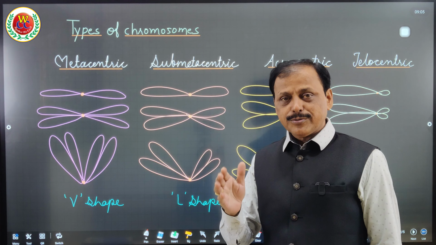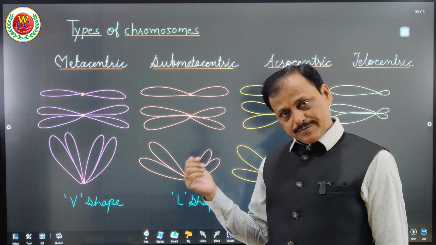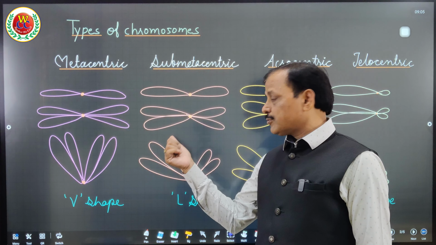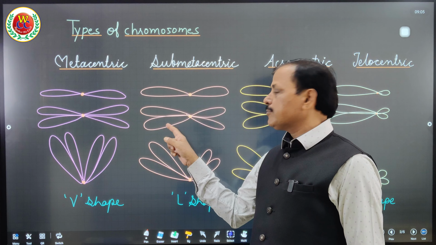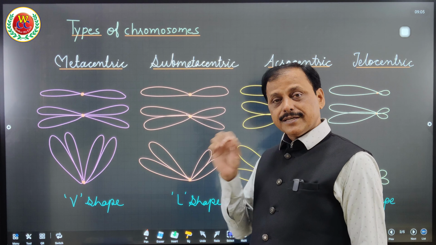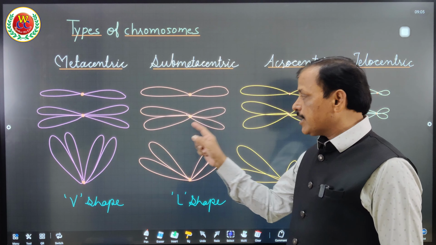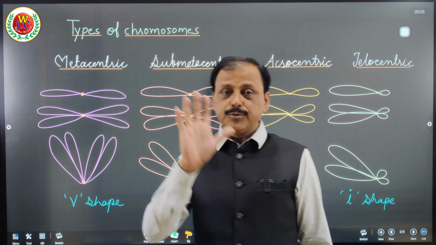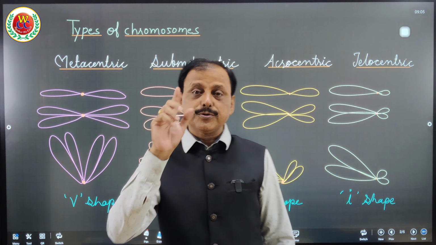Is the long arm known as P or the short arm known as P? Like this question was asked. So for your knowledge, the longer arm of the chromosome is known as Q and the shorter arm is known as P. Note down this point. I hope you got it. This is not mentioned in your book, but you have to remember.